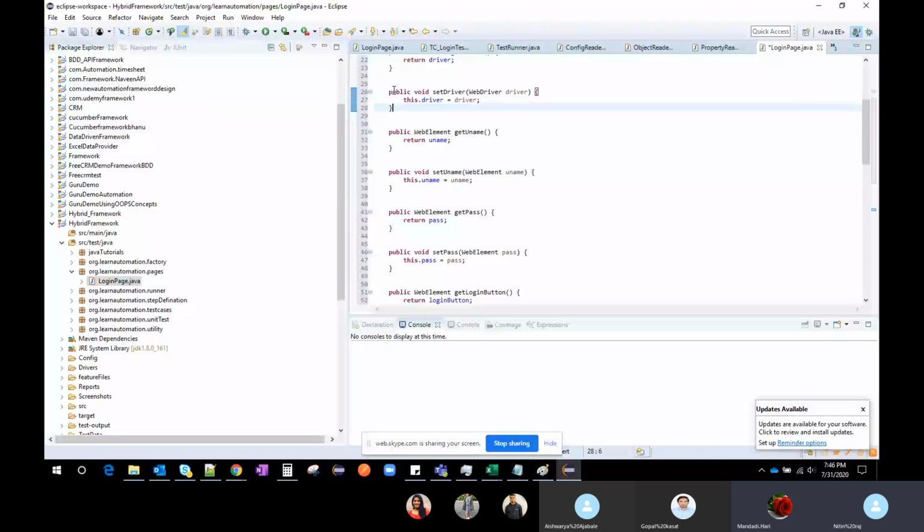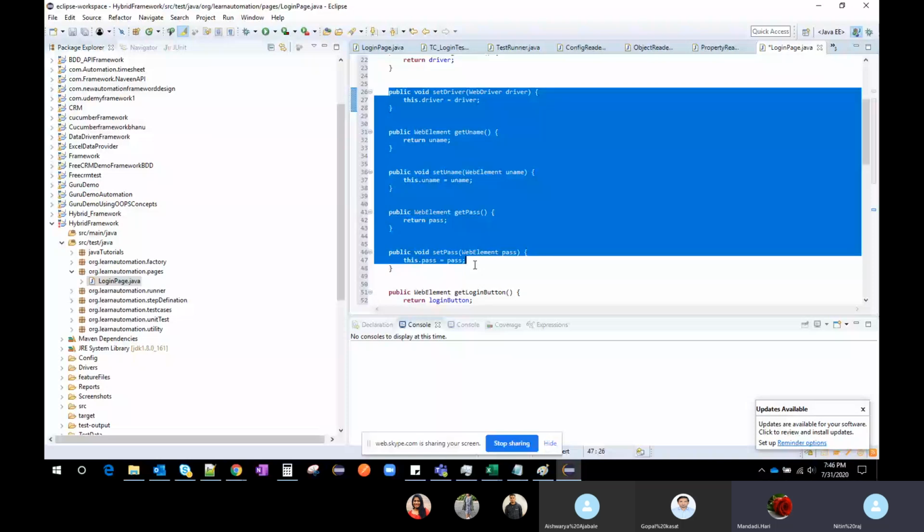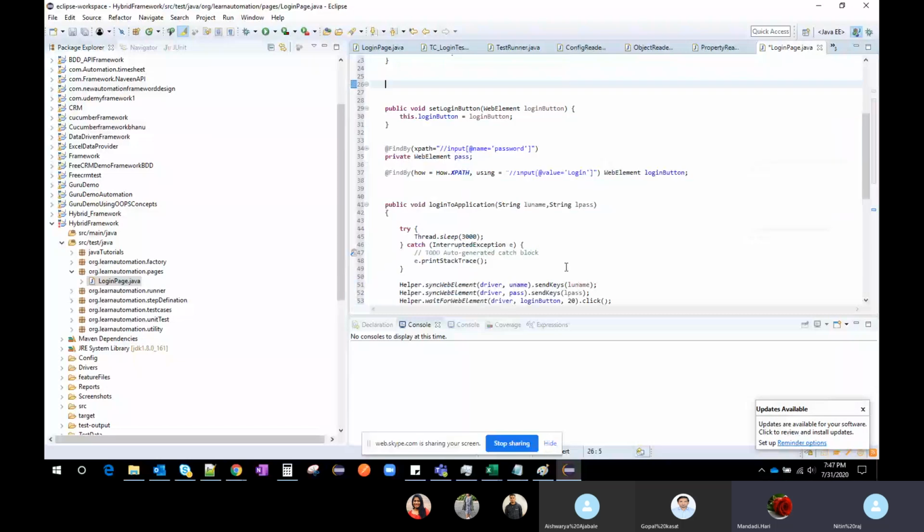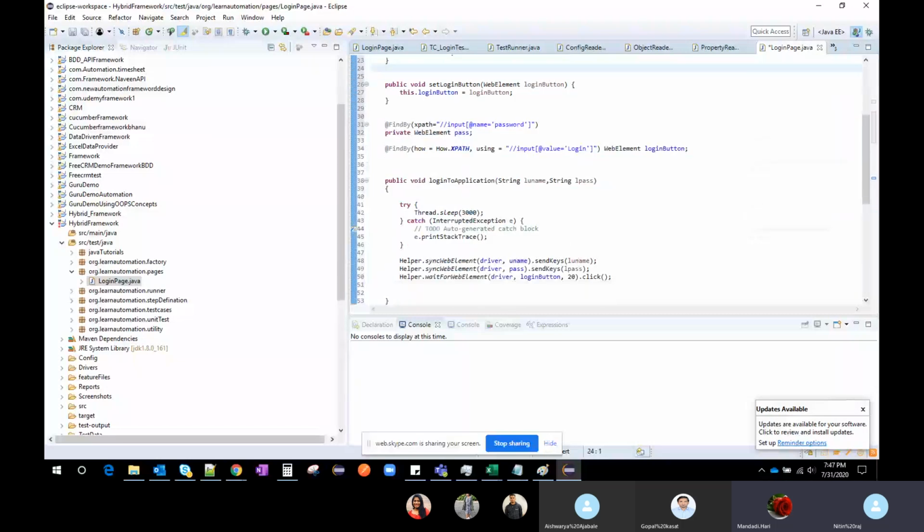Yeah, this is how we are using encapsulation, just with getters and setters. We don't want to show these to the outside class, so we make them private. So in this way we can use the encapsulation concept.